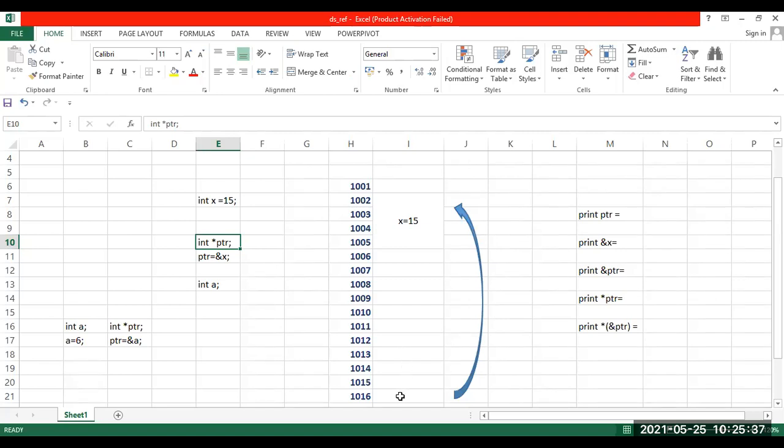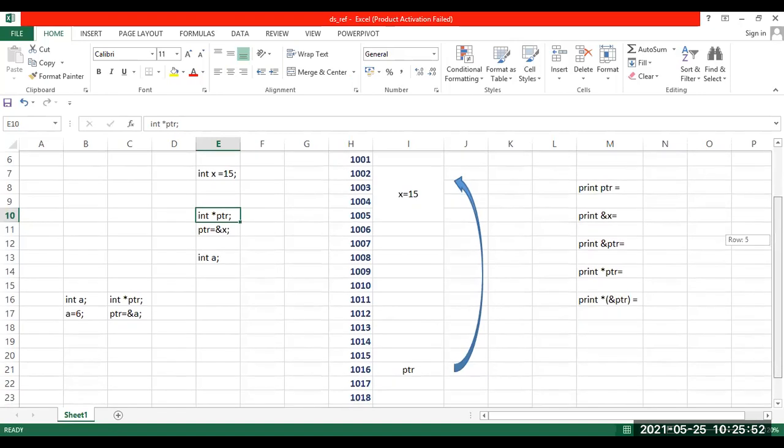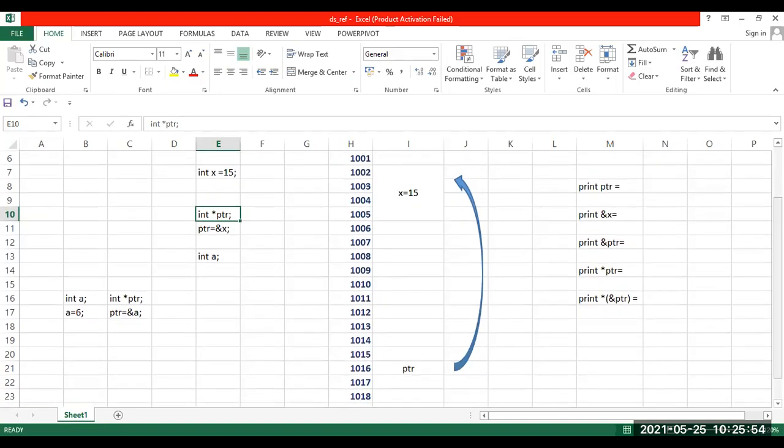So we will assume that I'm storing it at an address here. Just write ptr for now. I have not initialized it yet. We are still in the second statement here. So now ptr is also stored at a memory location. What is the memory location of ptr? 1016. Yes. Please try to answer these questions so that you get the flow and try to understand.